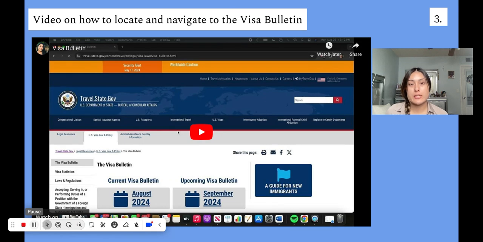As stated previously, the form I-360 contains a final action date or priority date. This date is important because in the next step, I'm going to show you how to figure out if that date is current. If it is current, your client can then move on to file the I-485, which is responsible for adjusting their status. I'm going to show you how to locate something called the visa bulletin, and how you can use that in conjunction with your I-360 to find out if their date is current.